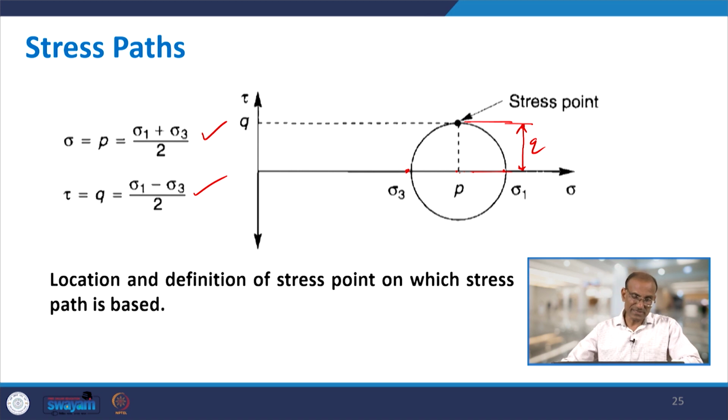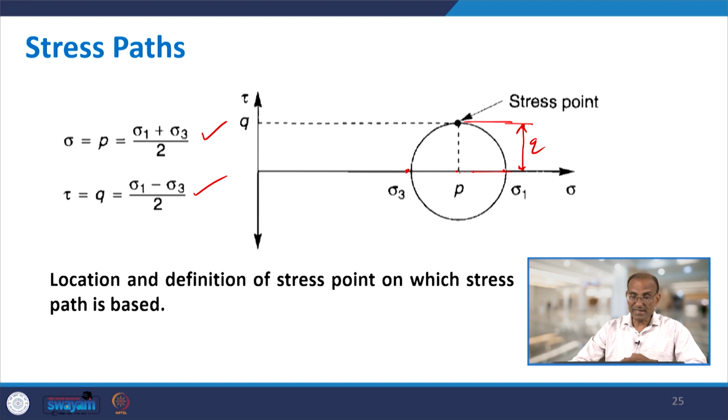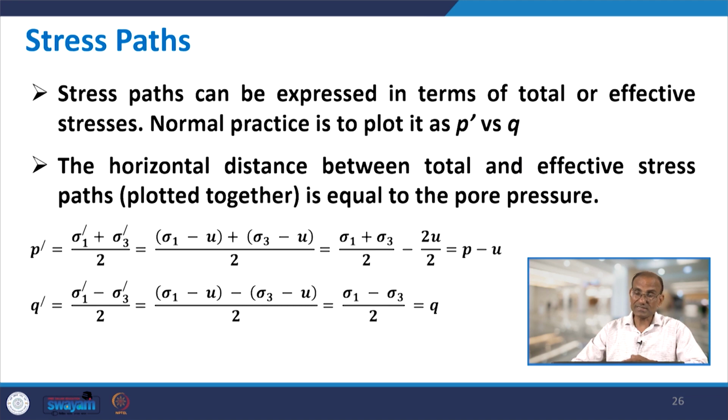So this is the location and definition of the stress point on which the stress path is based. But these stress parameters P and Q need to be represented in terms of effective stress parameters. If the soil is dry, that is fine. If it is not dry, then you need to take care of pore water pressure. So total stress minus pore water pressure will give you the effective stress.